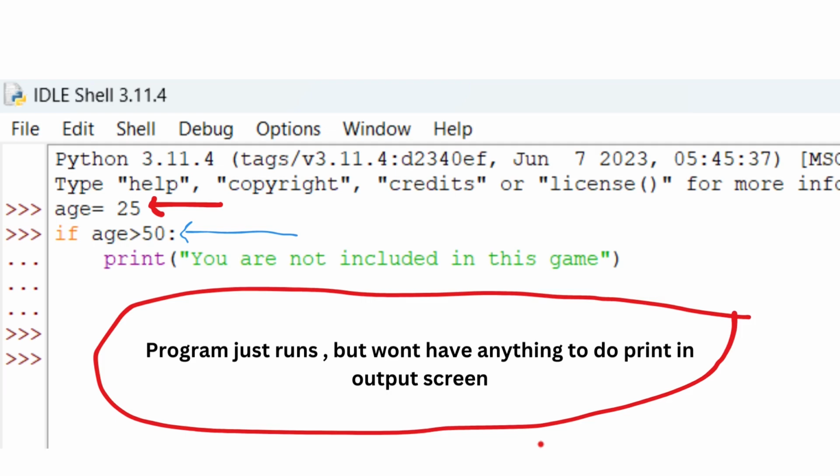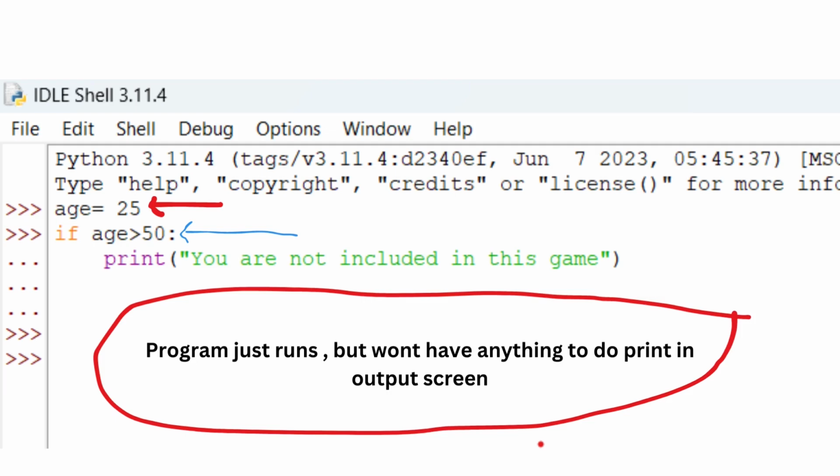So, what if the conditional test fails and we want to print something to the screen? In this program, first it will set age equal to 25 and evaluate the conditional test. It fails, right? So the lines following this if block will never be executed, and the program completely stops running. It will come out of the interpreter, it will just stop running.